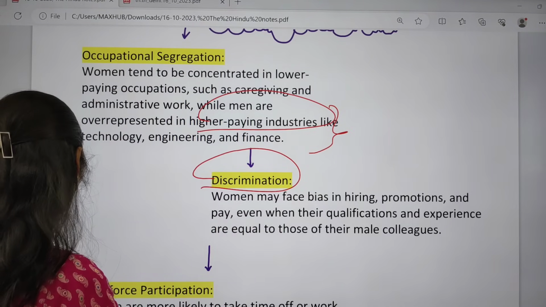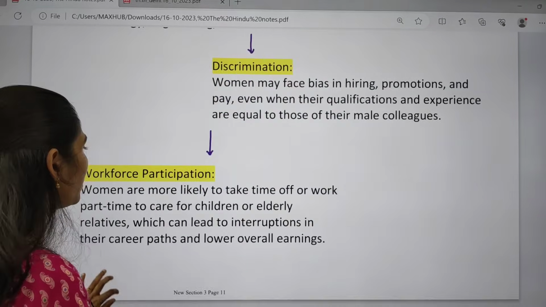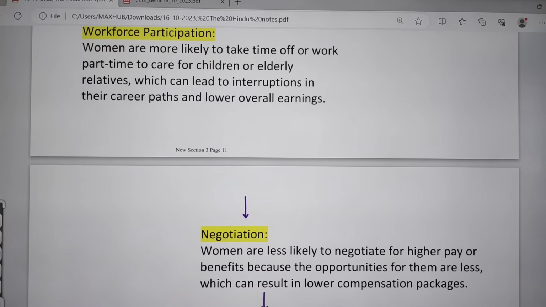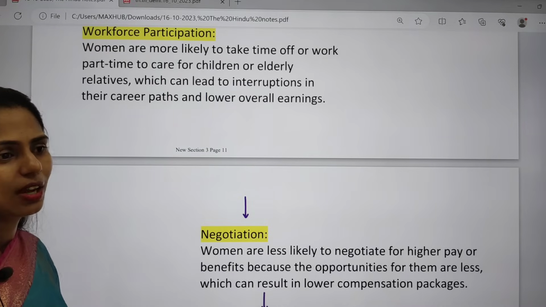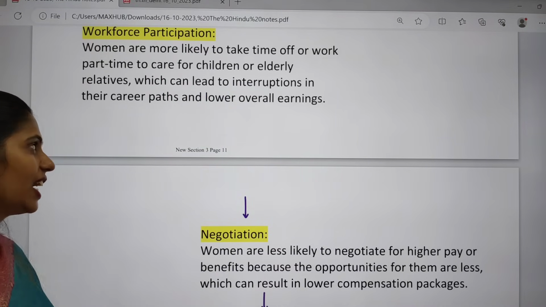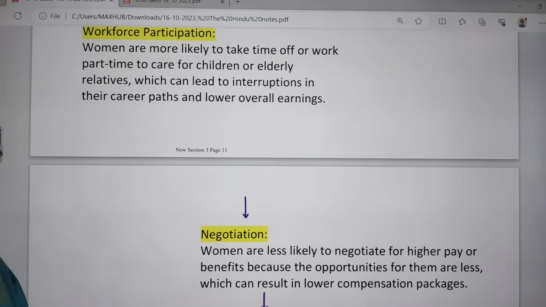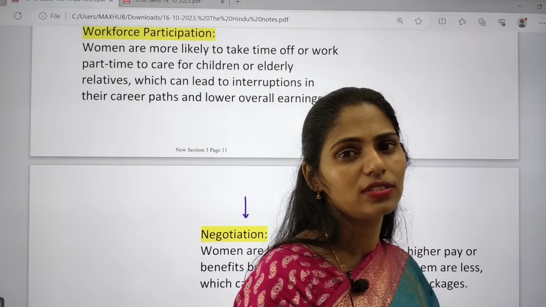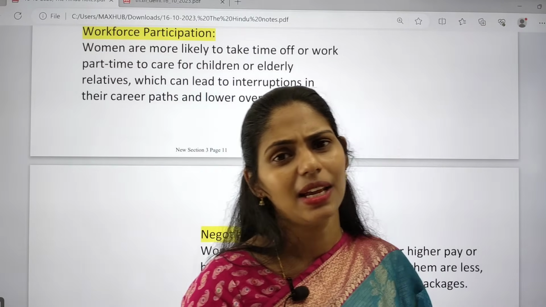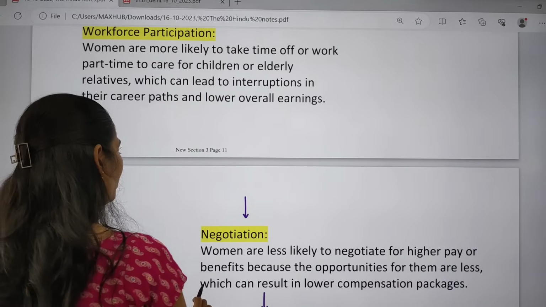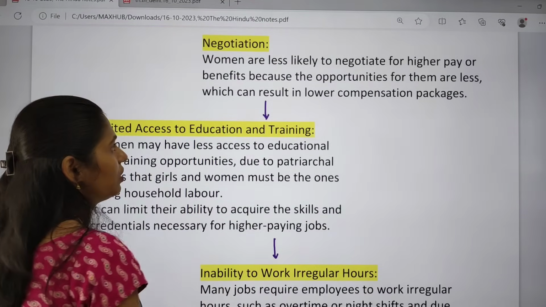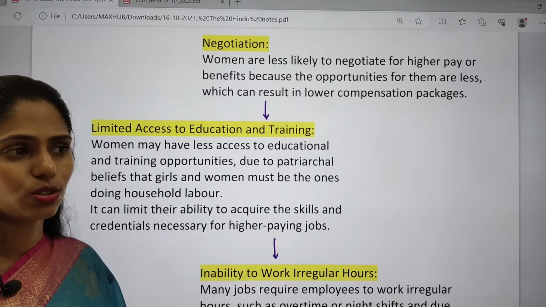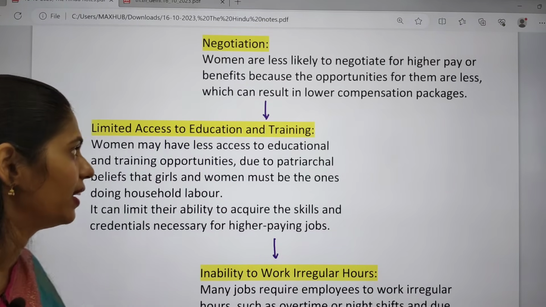And the next one is workforce participation. Women are more likely to take time off or work part-time because they have to care for their children or elderly relatives, because women have a lot of burden. She has to look after her family, her husband and children, grandparents, and also the in-laws, etc. So many times interruptions will happen. And negotiations: women are less likely to negotiate for high pay or benefits because the opportunities they get are less. With fewer opportunities, they will not be demanding a higher paying job.